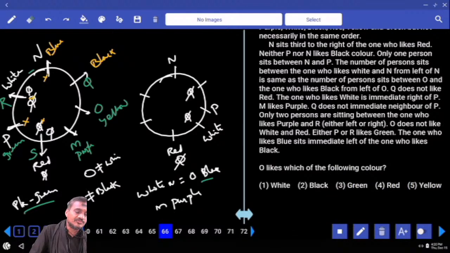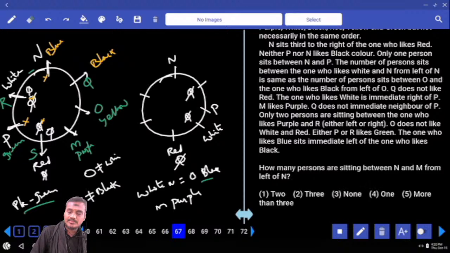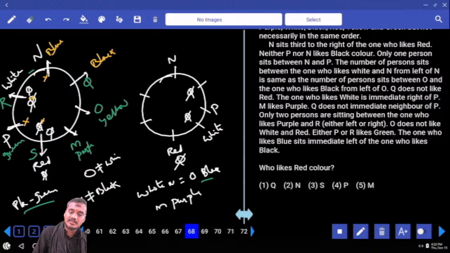And O likes which of the following colors? Yellow, choice 2 for question number 66. Then how many persons are sitting between N and M from the left of N? Left of N, between N and M, there are three persons, choice 3 for 67. And 68, who likes red color? S likes red color, that is choice 3.